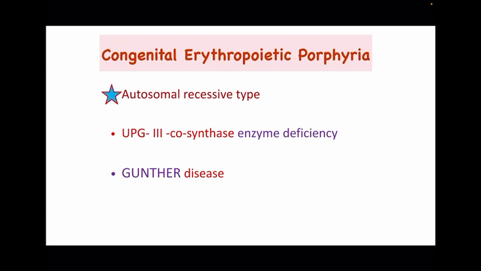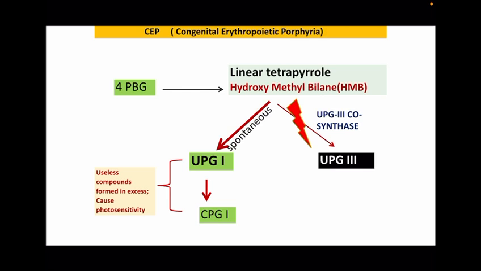Now about congenital erythropoietic porphyria. It is an autosomal recessive type. Here, UPG3 cosynthase enzyme is deficient. It is also called Gunther's disease. The 4 PBG is converted to linear tetrapyrrole, that is hydroxymethylbilane, which is converted to UPG3 by UPG3 cosynthase. But in congenital erythropoietic porphyria, the UPG3 cosynthase enzyme is deficient, thus leading to the formation of UPG1 and spontaneously CPG1, which are useless compounds formed in excess, and this causes photosensitivity.